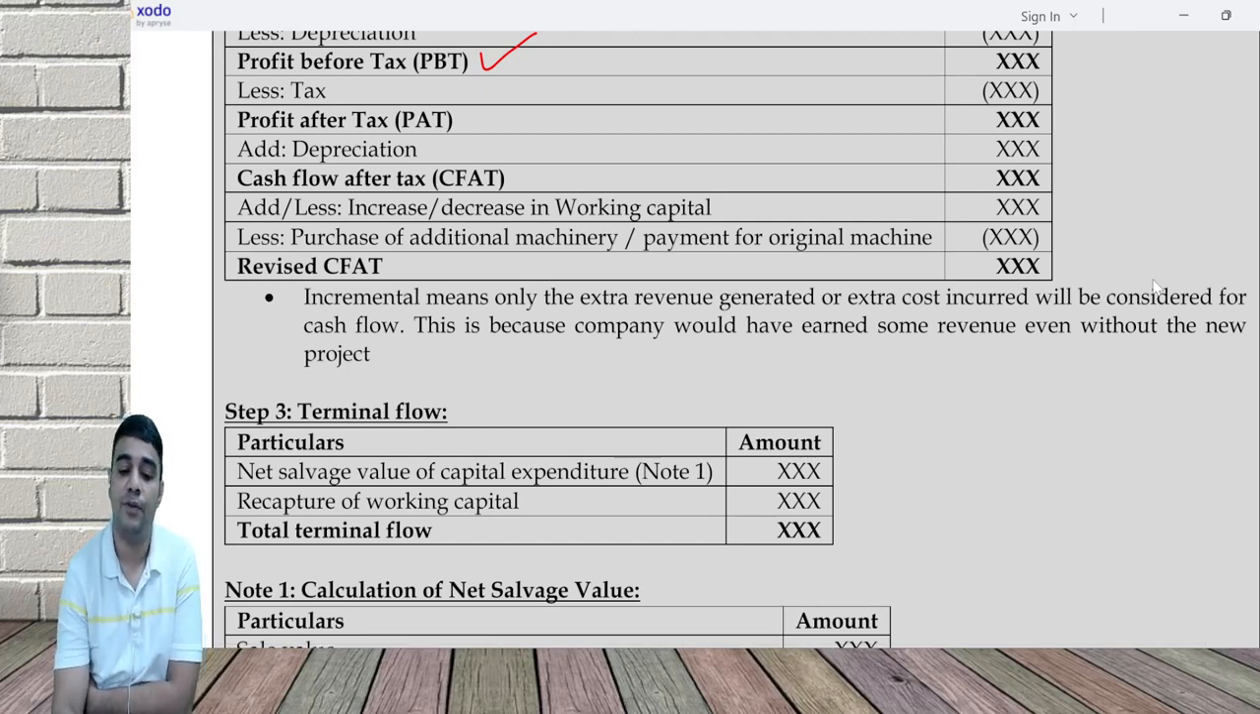This is because the company would have earned some revenue even without the new project. As I said, because of this project, how much extra benefit is coming to you or to me needs to be measured, and not the overall number.